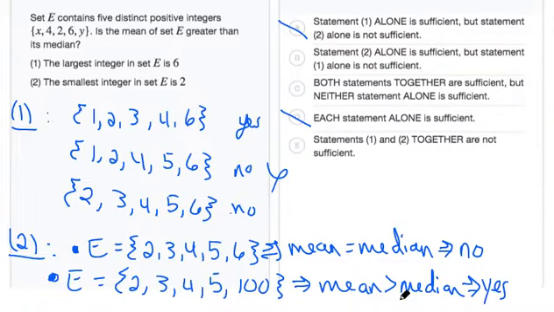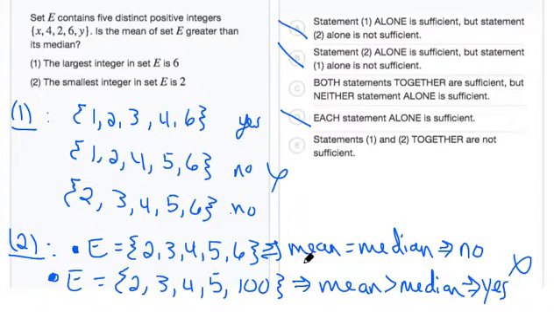The mean will be greater than the median because we're heavily weighted on the end for our larger numbers. And the median is strictly just the middlemost number, which would be 4 here. But the mean is the average of the total numbers, so we're going to be weighted a little bit higher when we find the mean. So in this case, again, we can't arrive at one single answer for all cases. So this statement alone is not sufficient, and we can eliminate answer choice B.